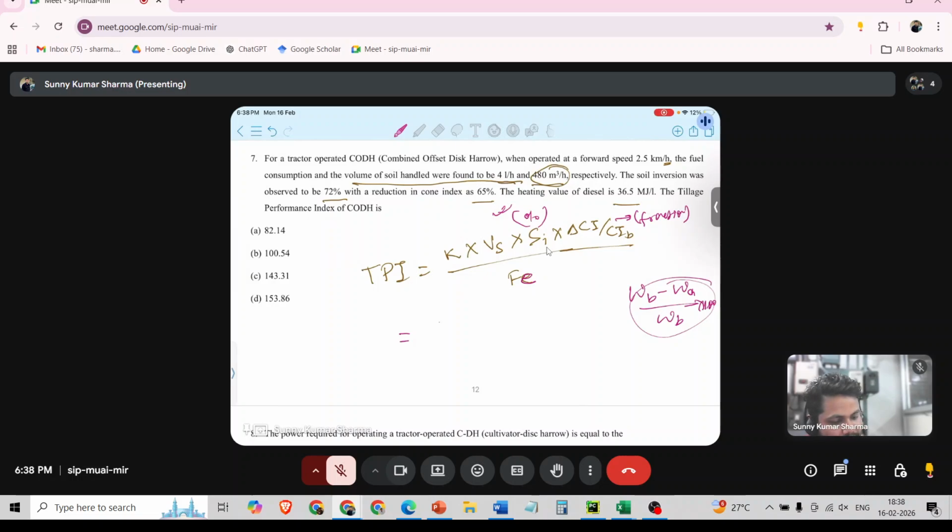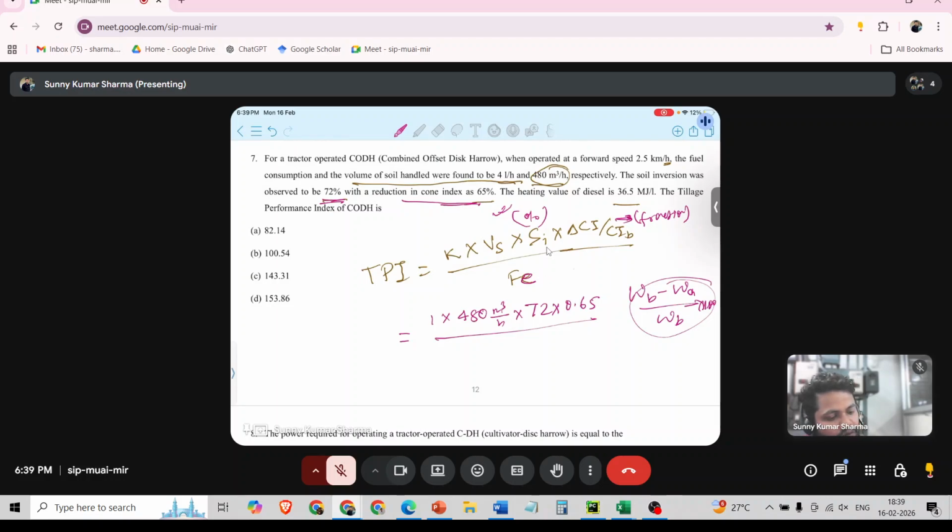So take K as 1. Then volume of soil handled is given, 480 meter cube per hour, into soil inversion in percentage, it is 72%, into delta CI by CIB. That is the reduction in cone index. We need to have it in fraction, so 65% means 0.65.